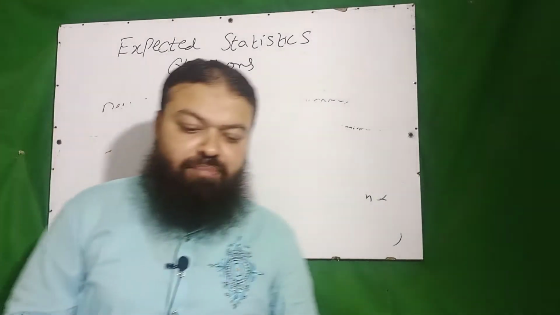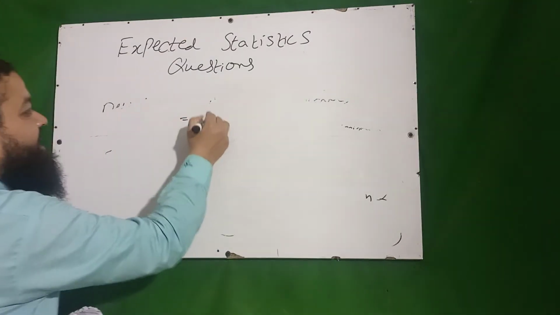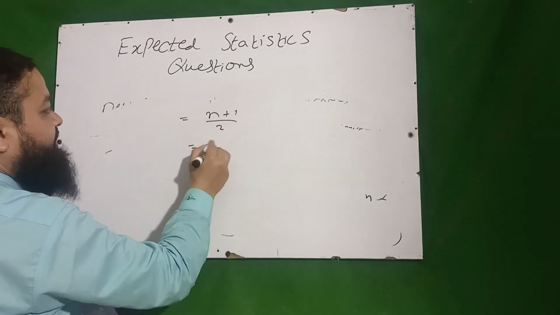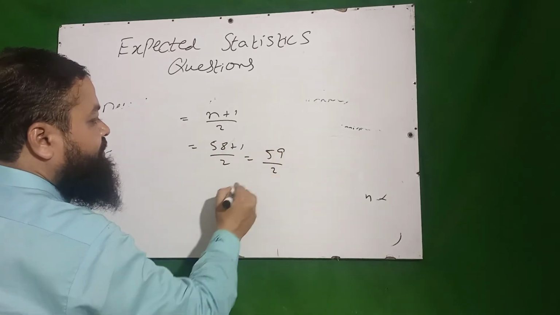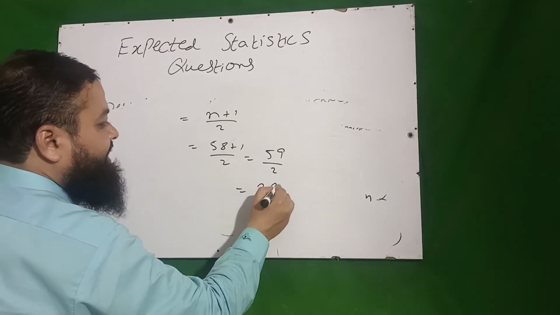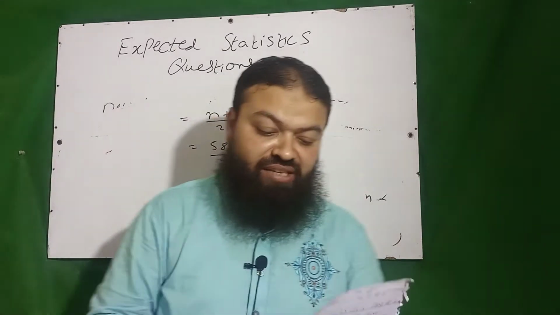Next question is, mean of first 58 natural numbers. The mean formula is n plus 1 over 2. 58 plus 1 over 2, that will be 59 over 2. 2 twos are 4, 2 nines are 18, and 0.5. 29.5 will be the correct option in the exam.